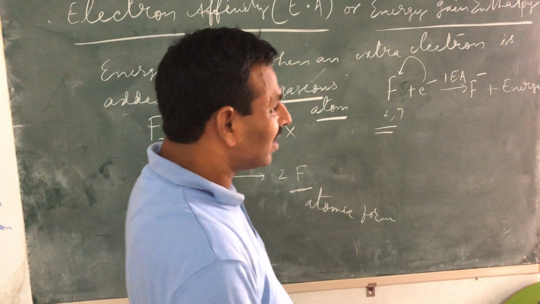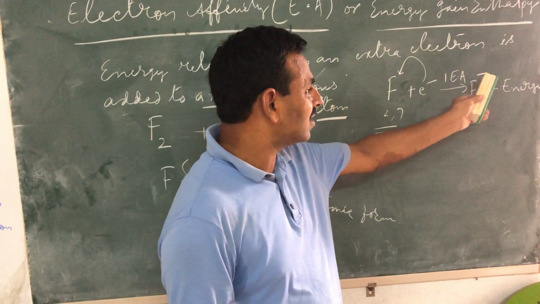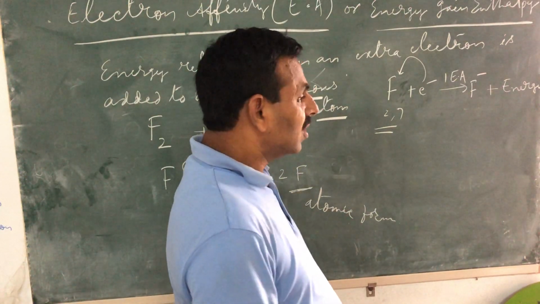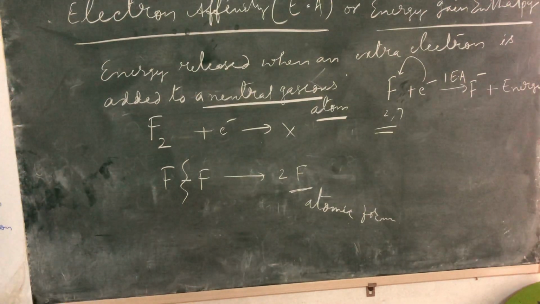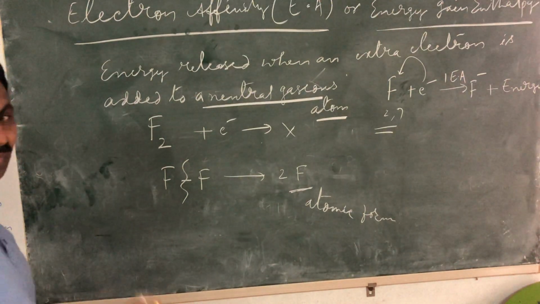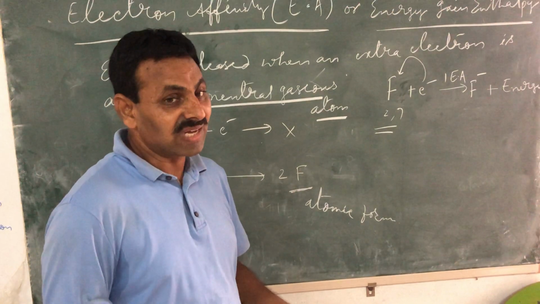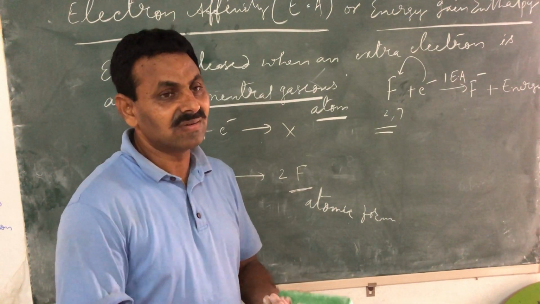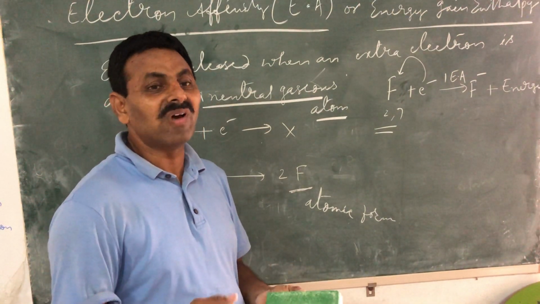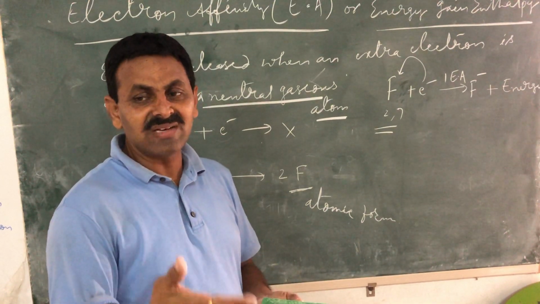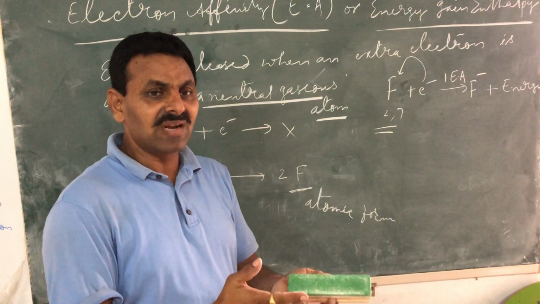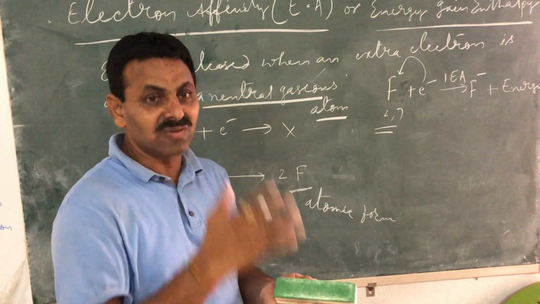Of course, in fluorine we cannot add any more electrons because F minus is getting the configuration of neon. So you have to find elements which can gain more than one electron. Those nonmetals whose valency is 2 or 3. So which nonmetals have valency 2? Oxygen, sulfur, selenium, etc. 16th group elements.